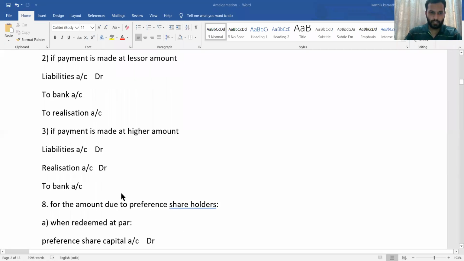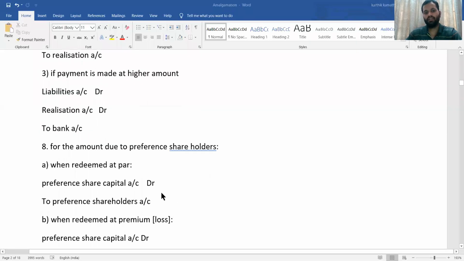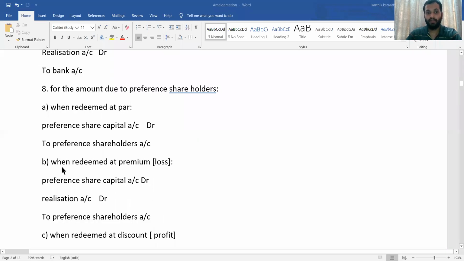That's it. Then for the amount due to preference shareholders, when redeemed at par, what is the entry? Preference share capital account debit to preference shareholder account. And whenever it is redeemed at a premium, it is a loss to the company. Whenever there is a loss to the company, what is the journal entry?